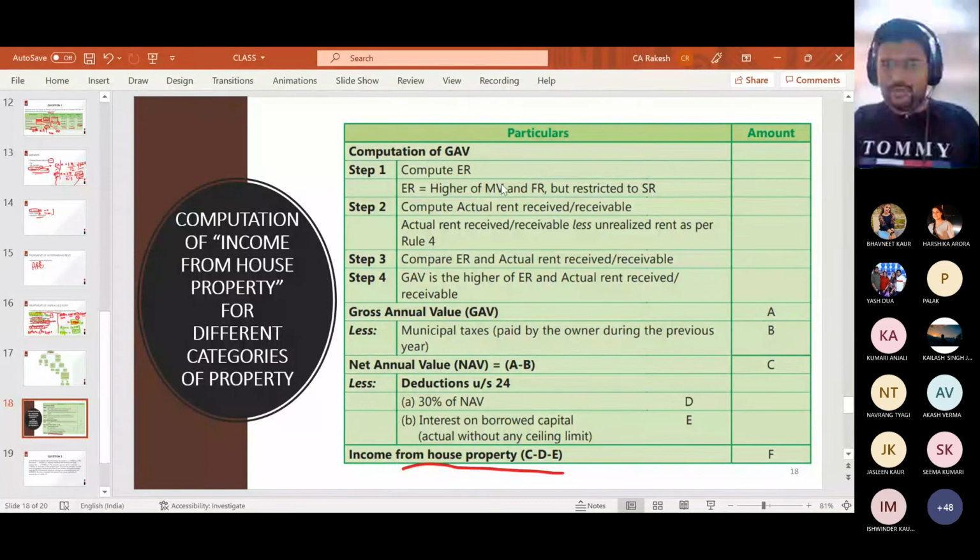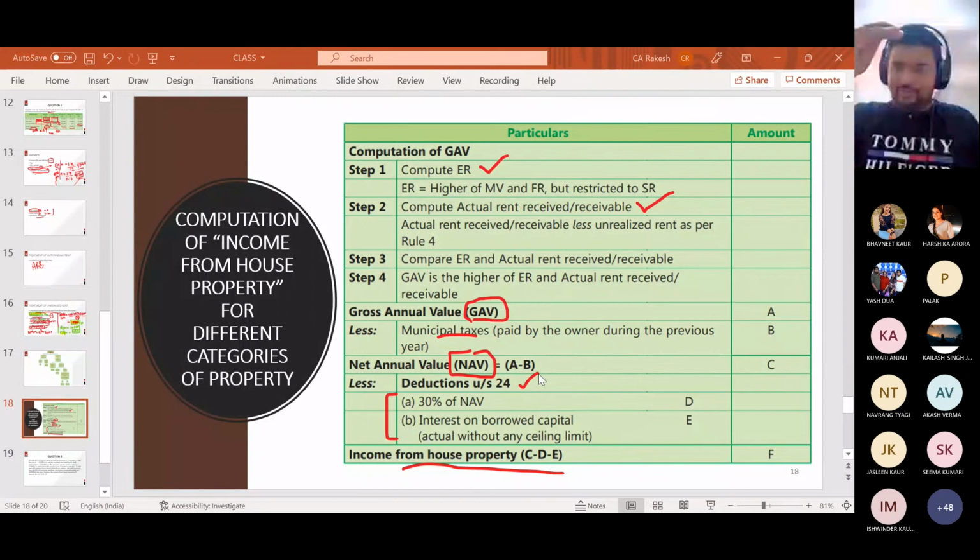So what is the format? Step number 1 is compute expected rent. Then you need to compare it with actual rent receivable. After calculating GAV, when you subtract municipal taxes paid by the owner, you calculate NAV. So till NAV, it is clear how NAV is derived. After deriving NAV, you are allowed to subtract two things, that is deduction under section 24. Remember this section.